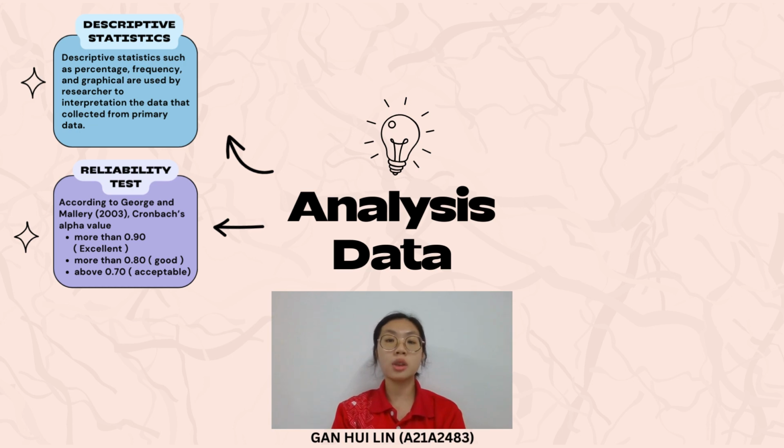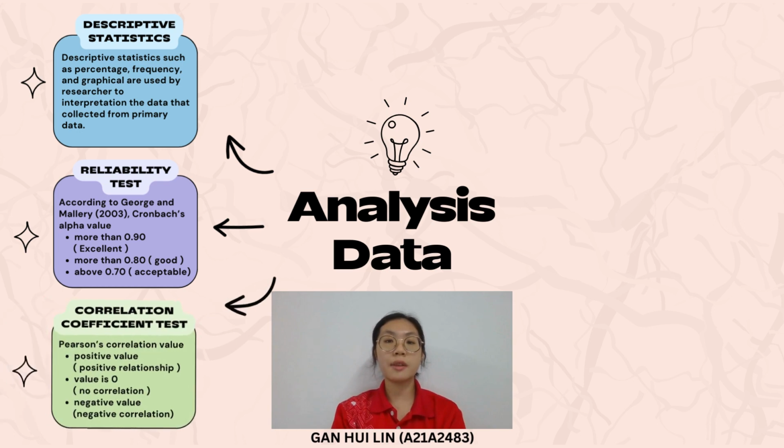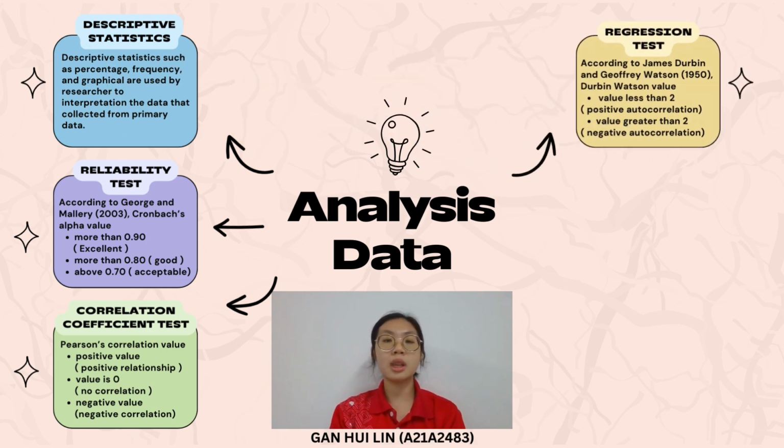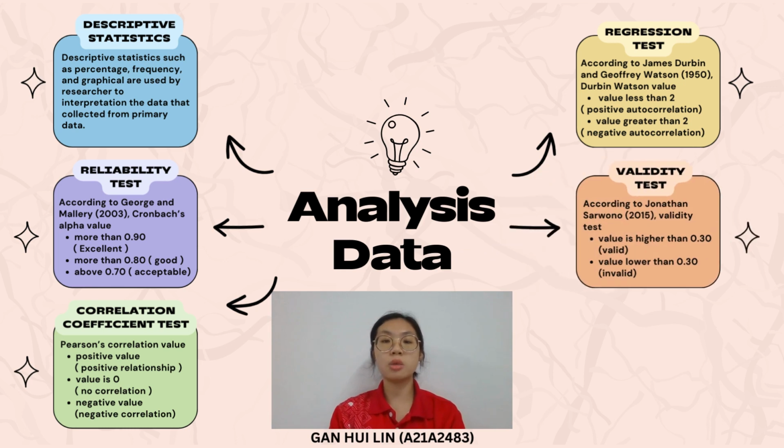Reliability test. According to George and Mallery, a value higher than 0.70 is accepted. Correlation coefficient test. In this study, the Pearson correlation coefficient test is used. Pearson correlation value is between positive 1 and negative 1. Regression test. According to James Durbin and Geoffrey Watson, a value less than 2 indicates positive autocorrelation and a value greater than 2 indicates negative autocorrelation. Validity test. According to Jonathan Sarwono, the validity test is valid when the validity coefficient value is higher than 0.30.